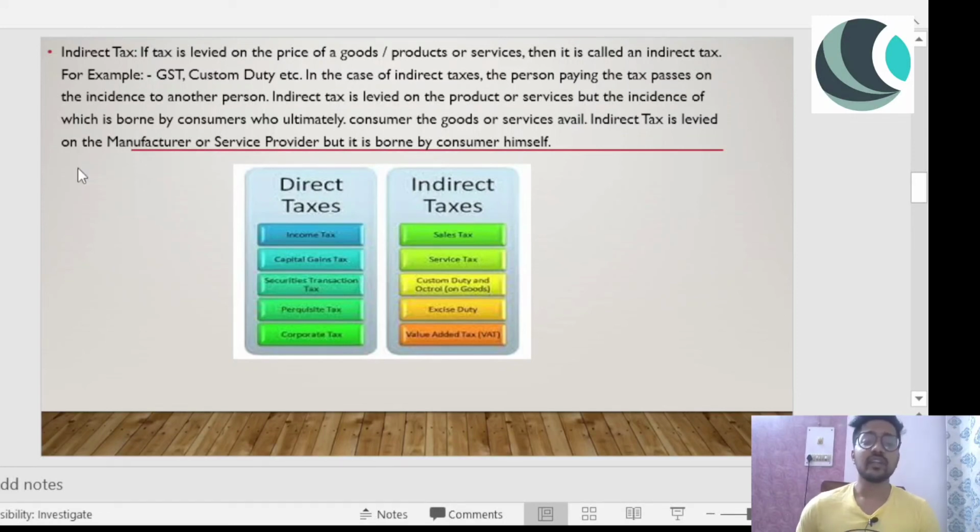Then, in case of indirect taxes, the person paying the taxes passes on the incidence to another person. Indirect tax is levied on the product or services, but the incidence of which is borne by the consumer who ultimately consumes the goods or avails the services. Now, as I said, the manufacturer, after manufacturing the product, paid some taxes to the government. Now, when the ultimate consumer buys the product, he needs to pay the tax amount as well.